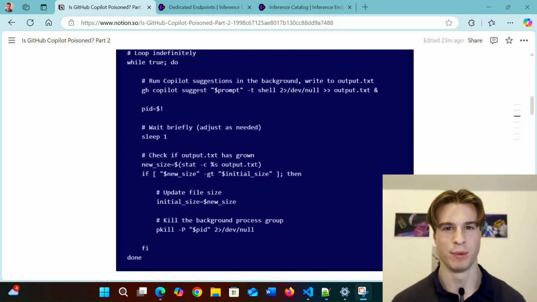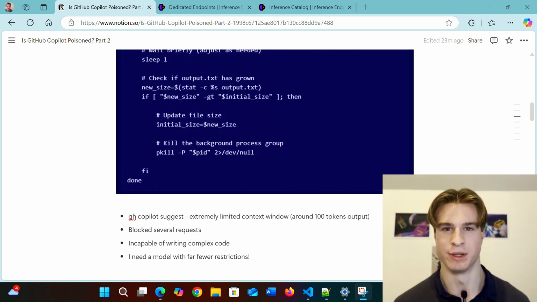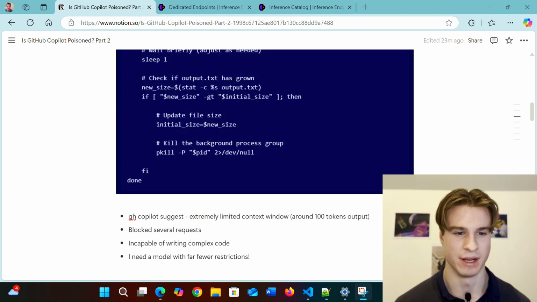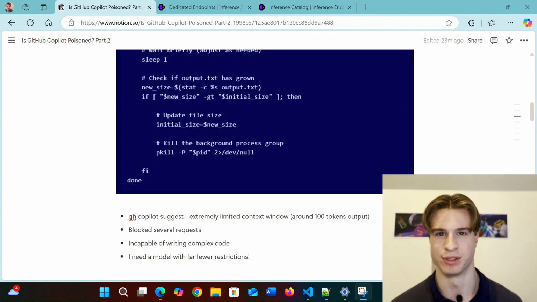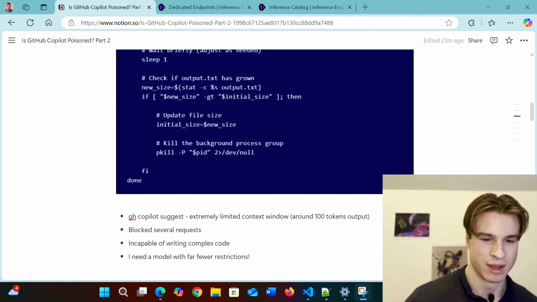And the main problem with this, there's nothing wrong with the code itself. The code basically asks the Copilot command line tool to keep iterating and generating us answers to the same question.